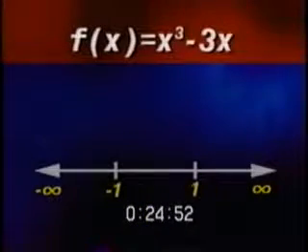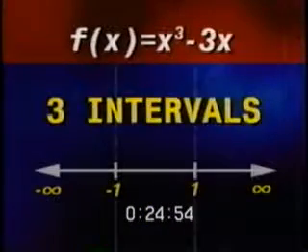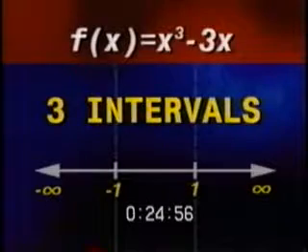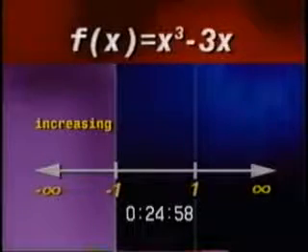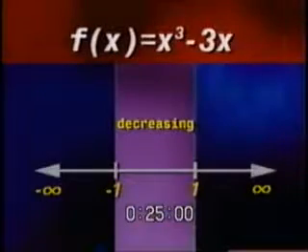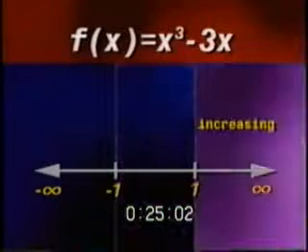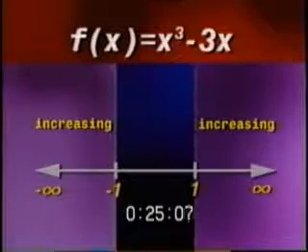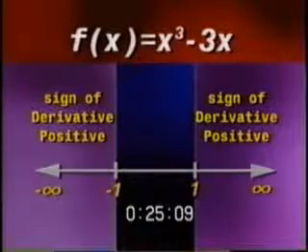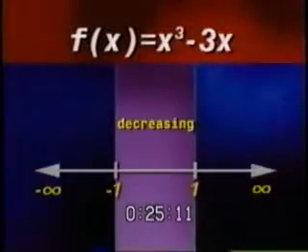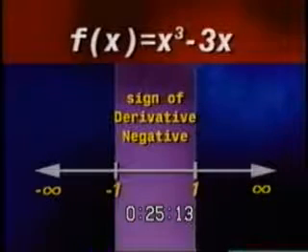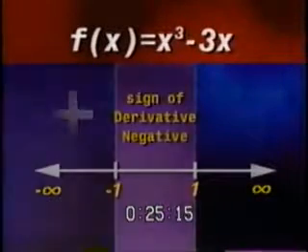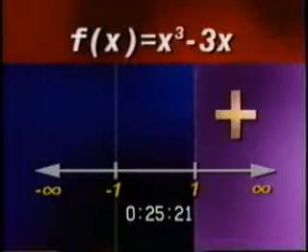Remember, the critical points divided this function into 3 intervals. We found that the function is increasing from -∞ to -1, decreasing from -1 to 1, and increasing from 1 to infinity. At each place where the function is increasing, the sign of the derivative is positive, and at each place where the function is decreasing, the sign of the derivative is negative. So the sign of the derivative is positive to the left of -1, negative between -1 and 1, and positive to the right of 1.